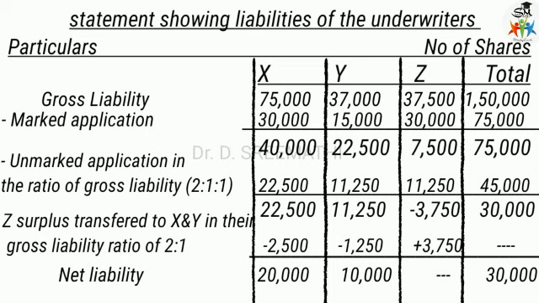See, 1,50,000 is the total issue. Applications were received for 1,20,000 shares. So the remaining 30,000 should be shared by X and Y. This is the net liability.